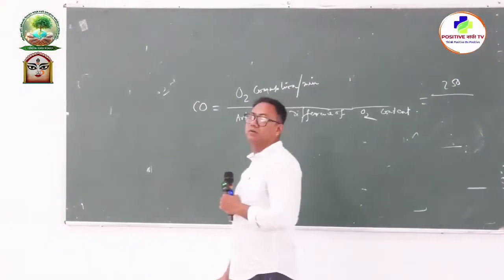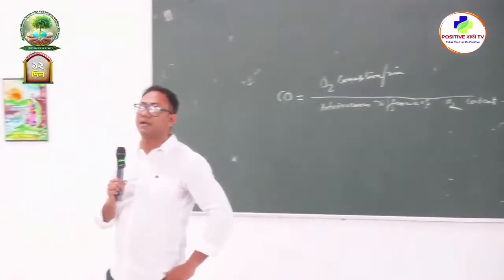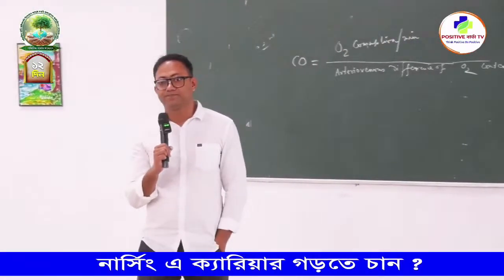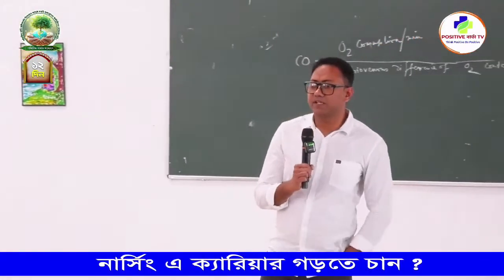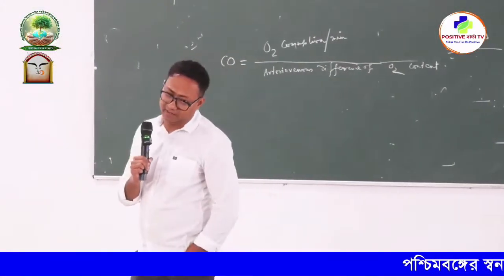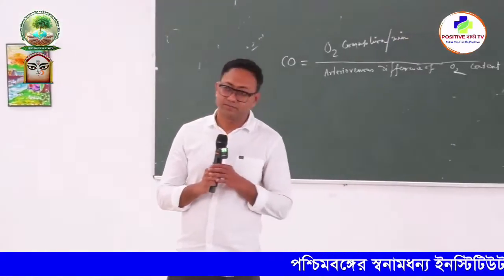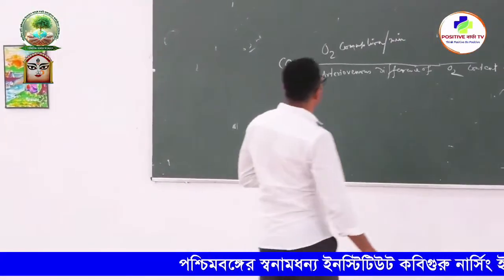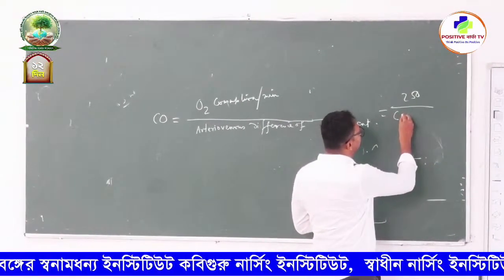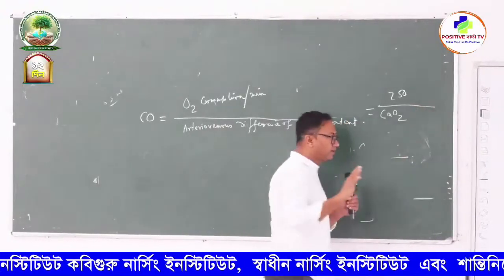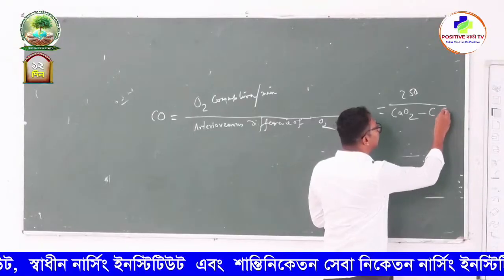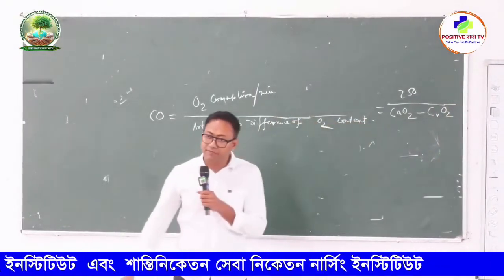So it is 250. Now, what is the content of oxygen in your arterial blood and venous blood? Roughly, in arterial blood it is 20, and in venous blood it is 15 ml per 100 ml. So in arterial blood, that is CaO2, the content of oxygen in arterial blood, minus CvO2, the content of oxygen in venous blood.